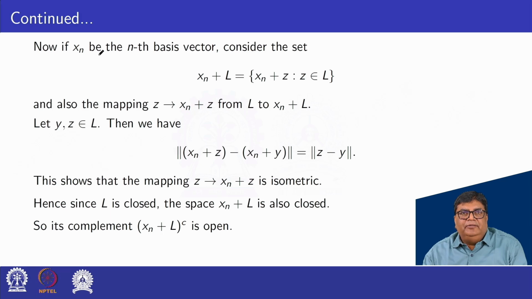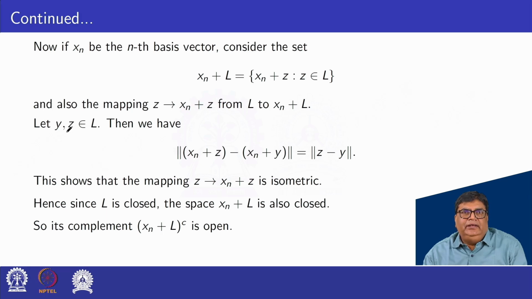Now, if xn is the nth basis vector, consider the set xn + L = {xn + z such that z belongs to L}, and also the mapping z goes to xn + z from L to xn + L. Here z is an element of L, and this is the mapping.